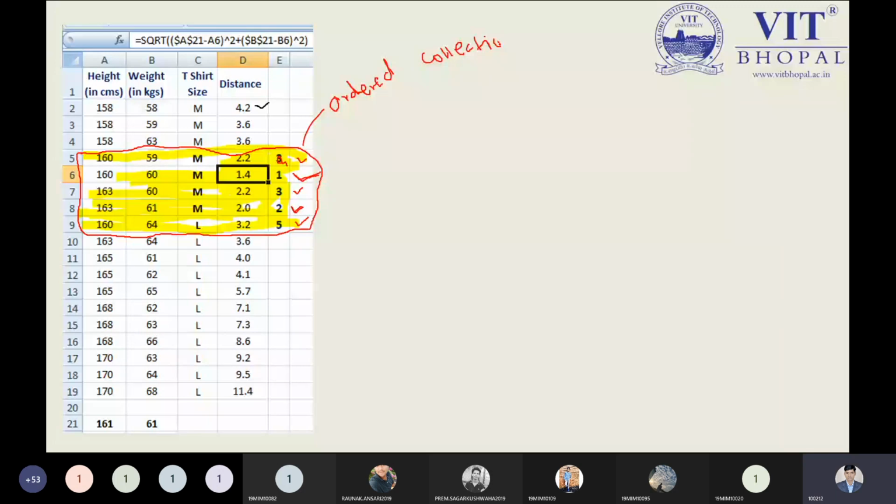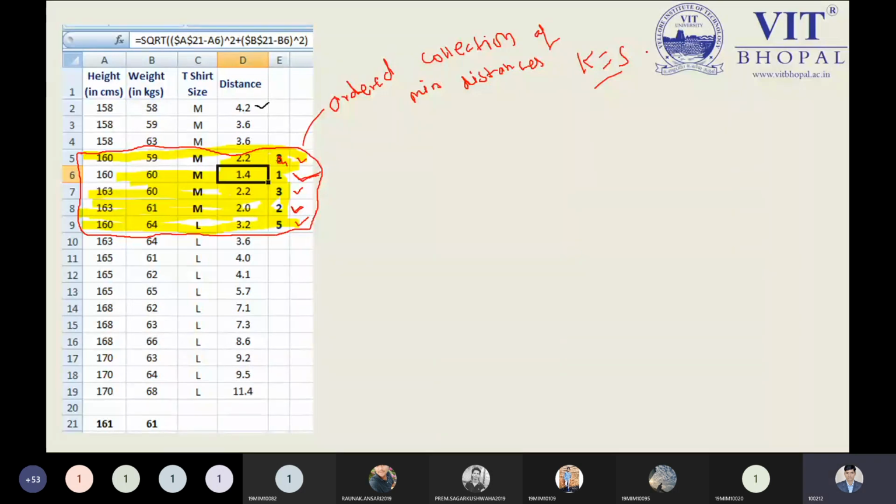Not in sorted order, but we have the collection in the form of a sorted collection of the minimum distances. Here we have selected k equal to 5, so I have written 1, 2, 3, 4, 5. If you choose k equal to 7, I need to move to the value more than 3.2. What is the next value more than 3.2? We have 3.6. So these other nodes we have to select, then move to the next part.